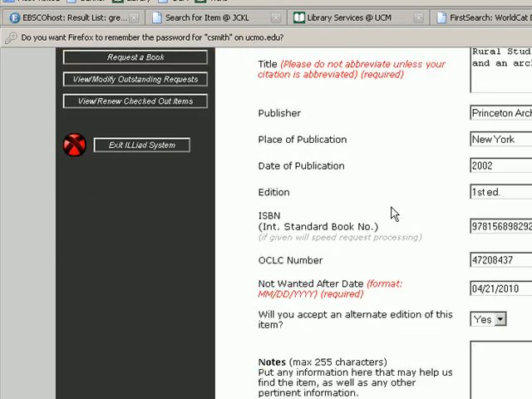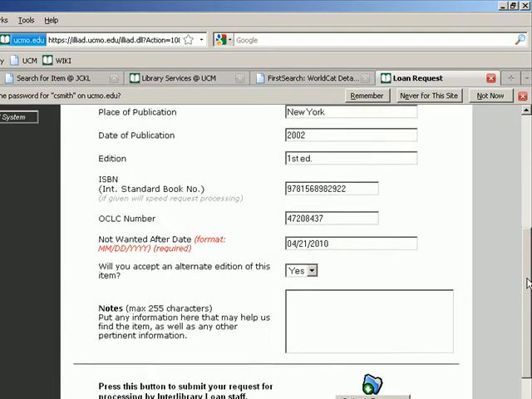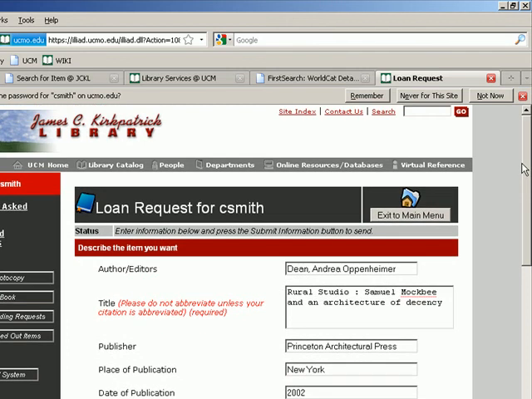It fills out the order form for you, so all you'd need to do is check it, see if there's any additional details that you can provide to help the library locate a library that has this item, and hit Submit Request. We will literally go to Texas to find this book for you and bring it in. We'll go to California to bring it in. We'll go to New Zealand if we have to and bring this book in to you. And actually, about a year ago, I did order in 2 books via interlibrary loan from New Zealand for a student. And those came in within 4 business days from halfway across the world. It's an incredibly powerful technique.